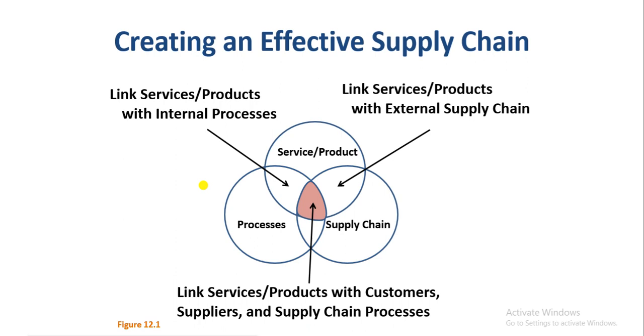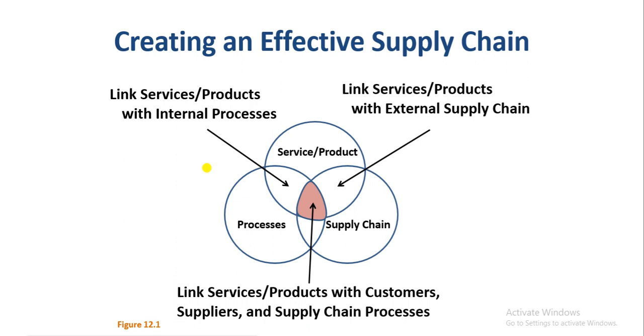As you can see, on the extreme left side of this slide, we are talking about the link between services and products with the internal processes. It means that the products which you are delivering to the customers should be aligned with the processes which you have chosen for your production process.